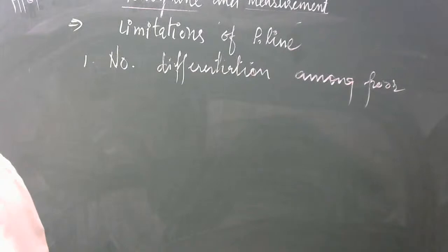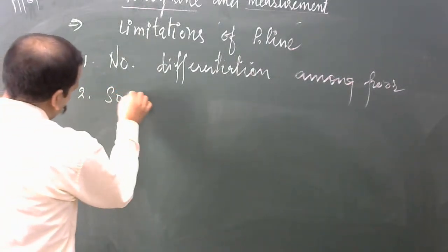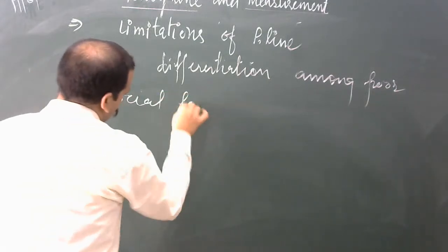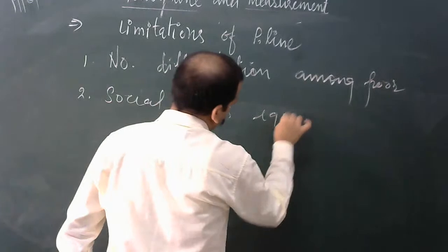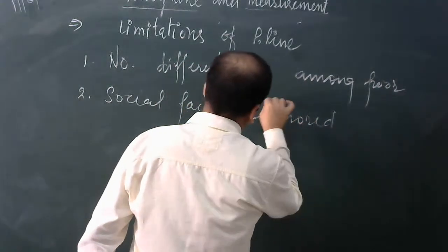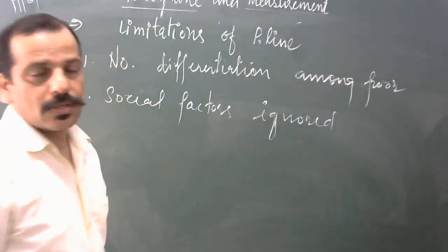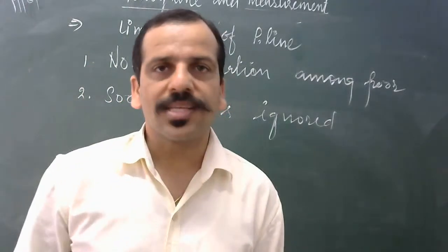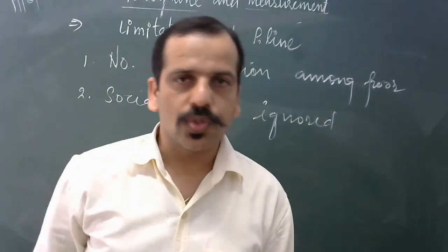Second point, they have mentioned that social factors are ignored. The meaning of social factors: education, safety, health, shelter, clothes.